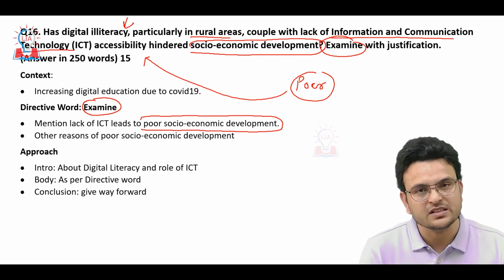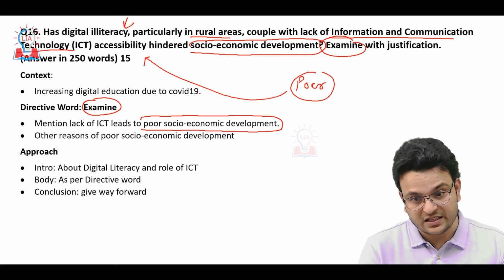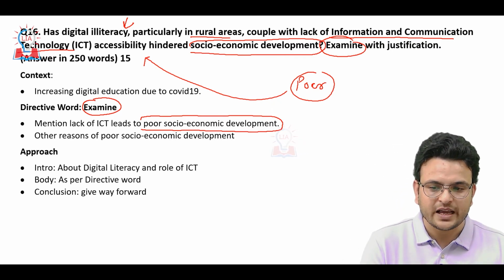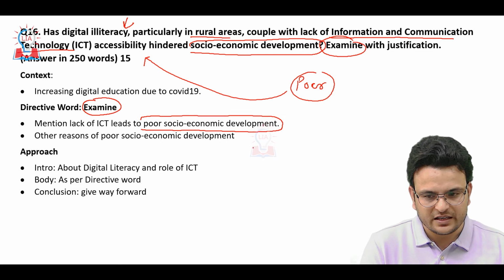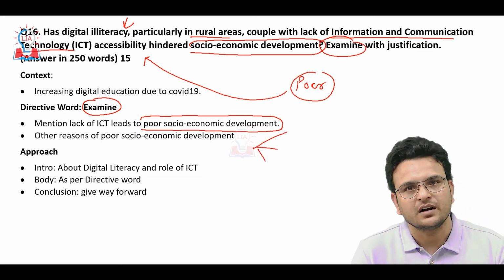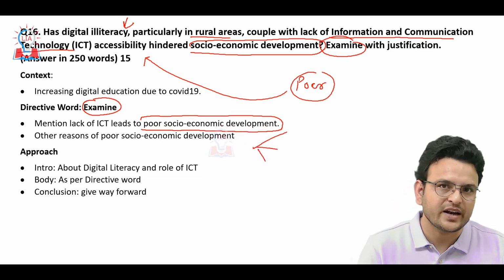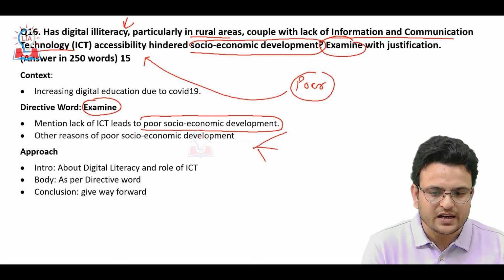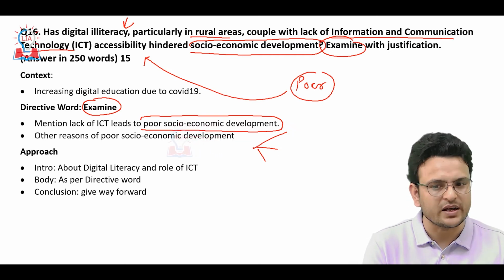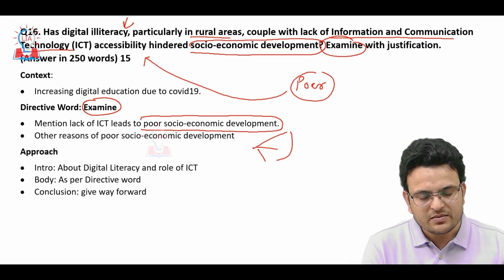Examine in the sense you have to say not only digital literacy leads to poor socio-economic development, there are various other reasons also like societal attitude, physical connectivity, education, awareness, poor governance, all those things you have to mention.